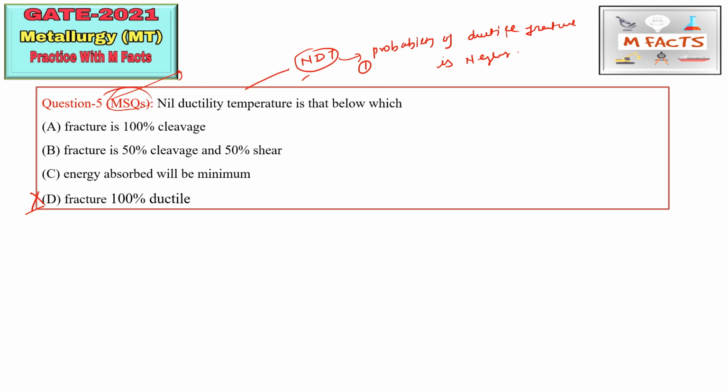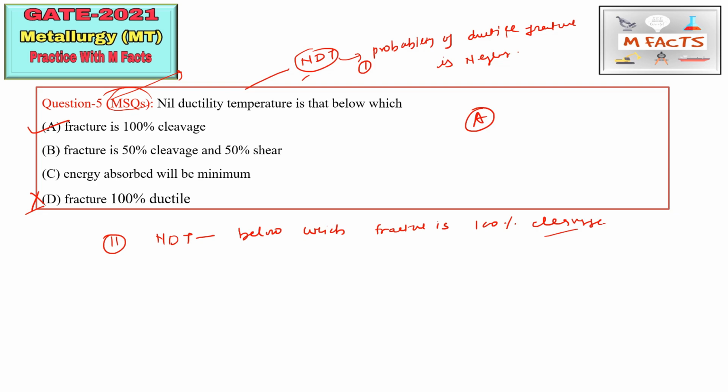The next thing is that nil ductility temperature is the temperature below which the fracture is 100% cleavage. So this is the second point: NDT is the temperature below which fracture is 100% cleavage. If it is not ductile, it will be cleavage, which means brittle fracture. So option A is correct in this case.